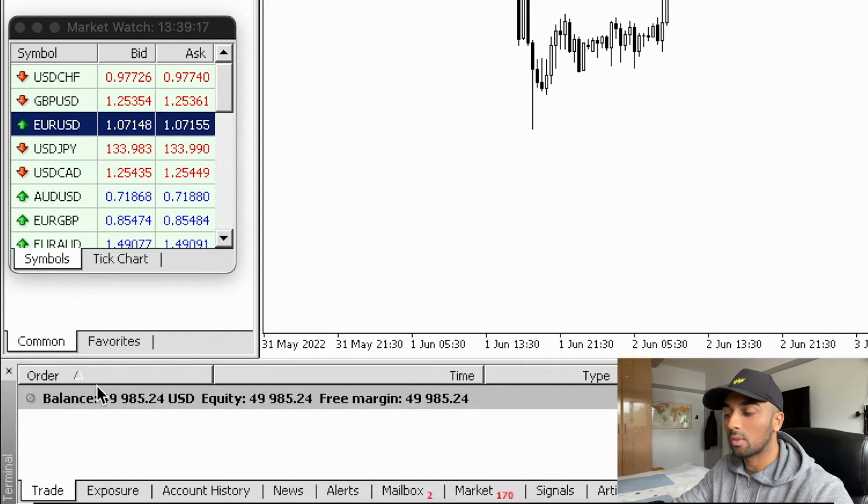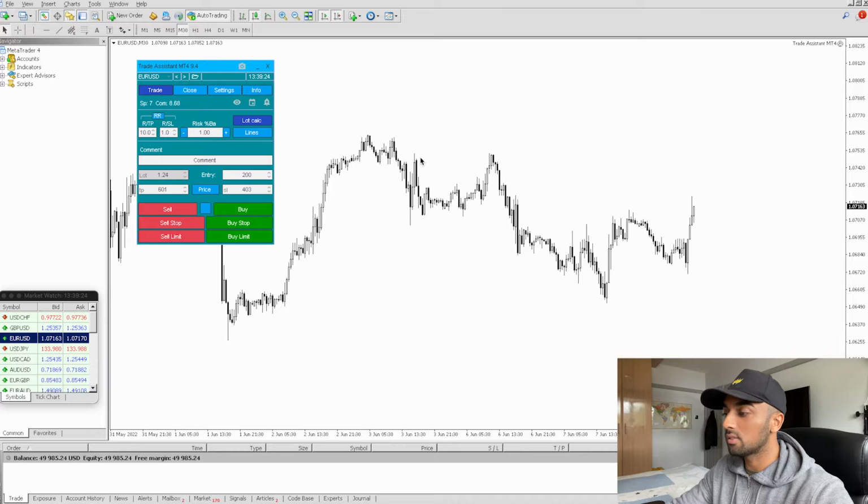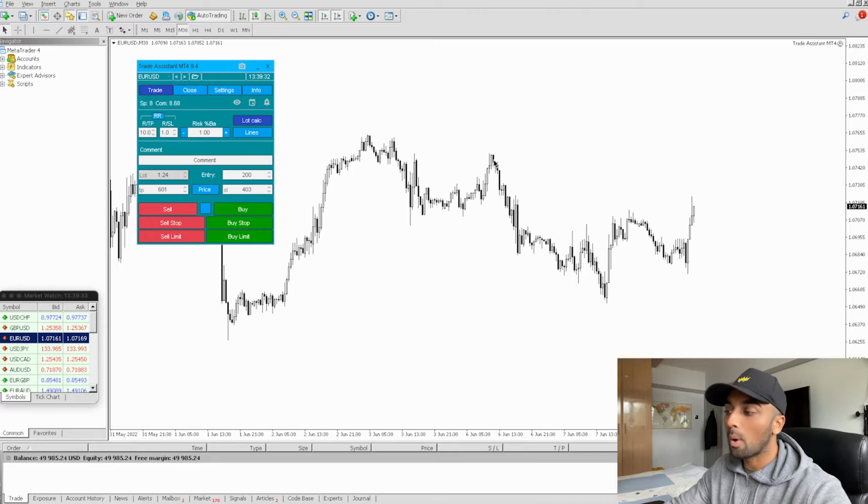So as you guys can see, down here is the current balance of the account, so it's just under 50,000 US dollars. Okay, and as you can see, these funny kind of looking lines are what we call Japanese candlesticks, or also known as just candlesticks for short. They essentially show you where price has gone within a certain time frame. So you can see that we are currently in something called M30, also known as 30 minutes. So each candle represents where price is moving to within every 30-minute interval.